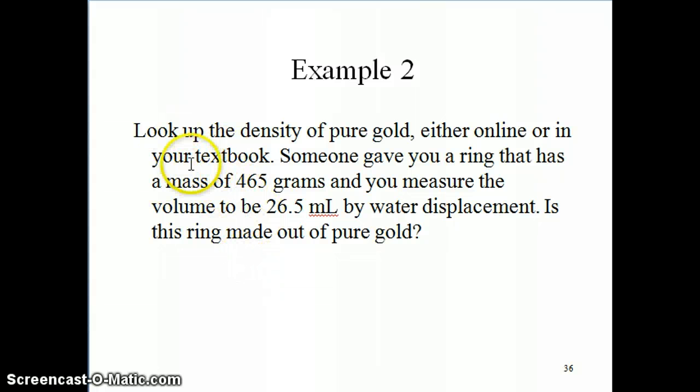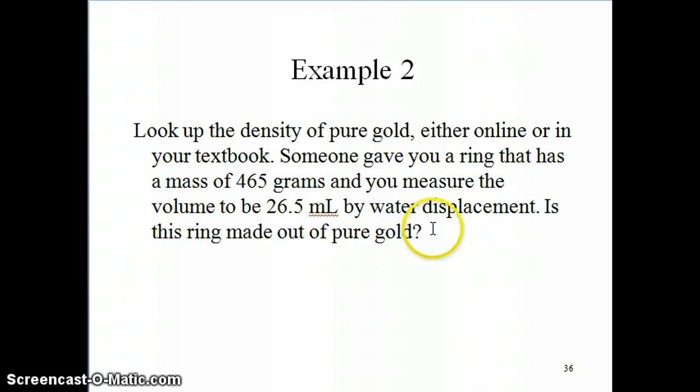So let's take a look at this question. It says: find the density of pure gold. You can use online sources or find this in your textbook, it doesn't really matter. Then answer the following question. Someone gave you a ring. You measure the mass of the ring on a balance and find the mass to be 465 grams. Then you put the ring in a graduated cylinder filled with some amount of water, and the water goes up by a certain volume, 26.5 milliliters.